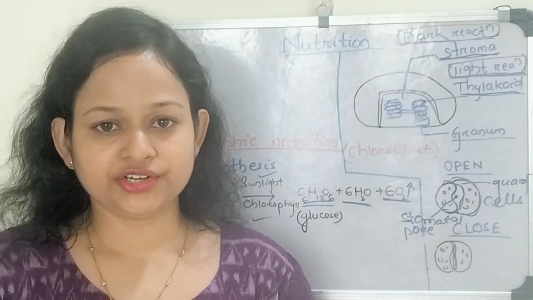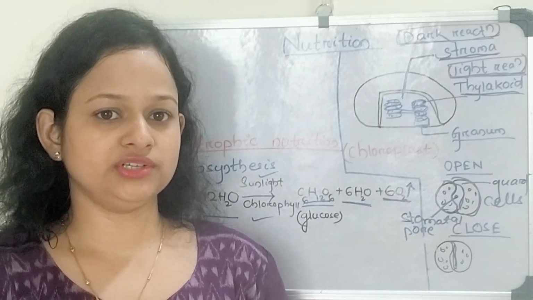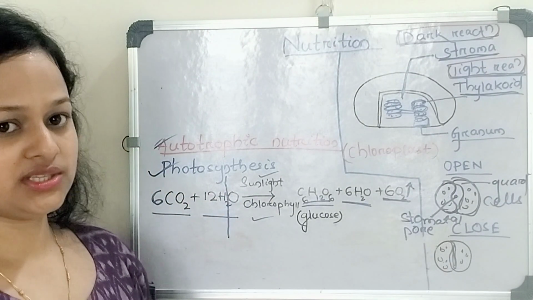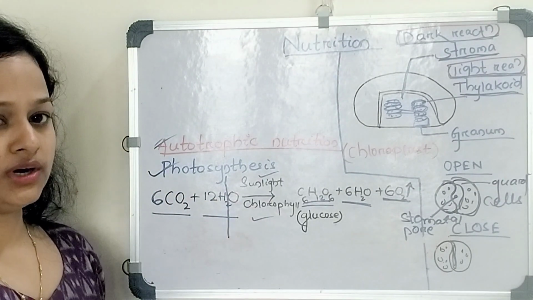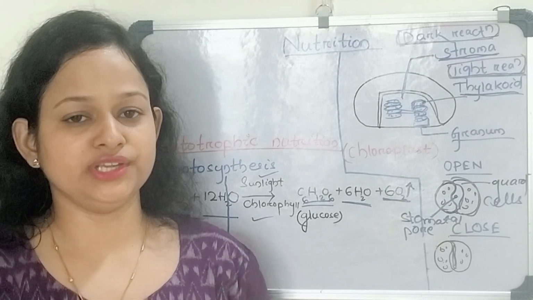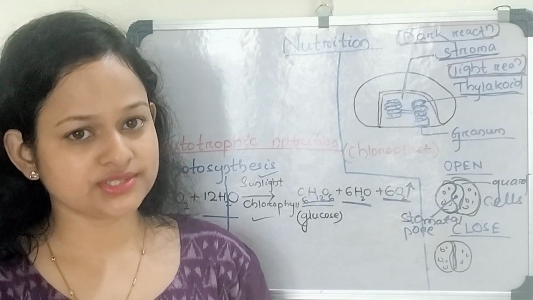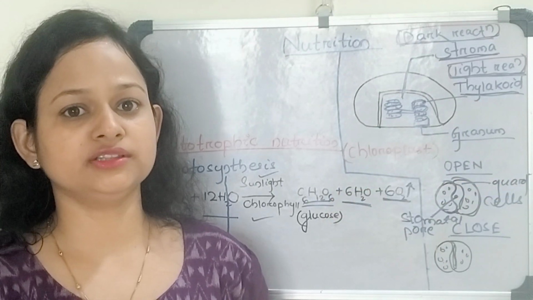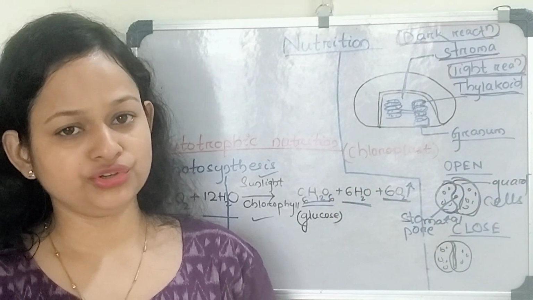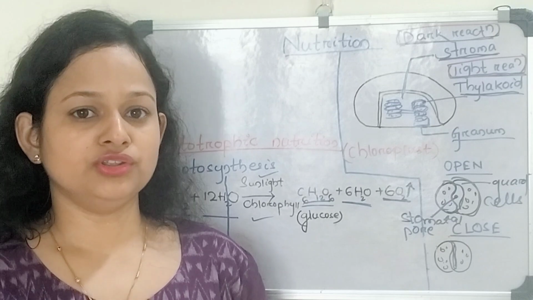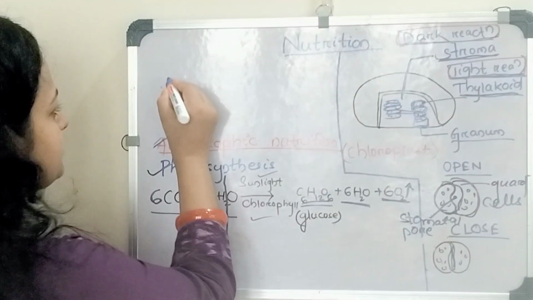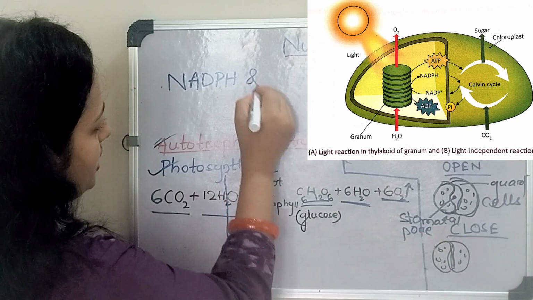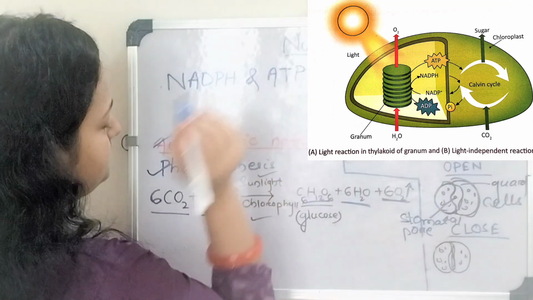So what happens in the light reaction? In the light reaction, the splitting of water occurs, and after the splitting of water there will be formation of electrons, protons and molecular oxygen. The molecular oxygen goes to the air, and the remaining electrons and protons form the assimilatory power, that is NADPH and ATP.